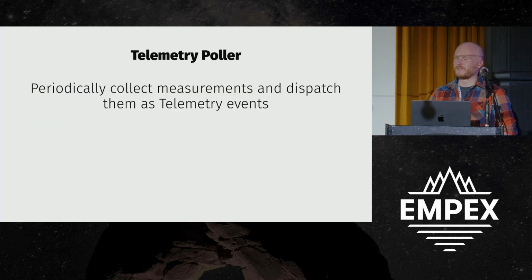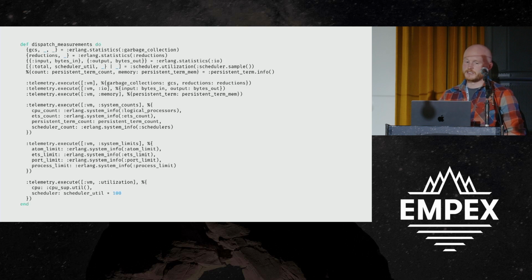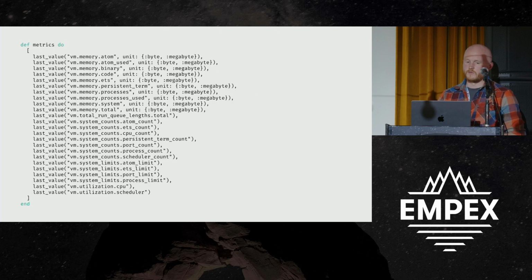For things that we want to periodically check, like CPU usage and scheduler utilization, we have telemetry poller, which is essentially just, we're going to execute a whole bunch of telemetry events on a cron. We'll inspect the things that we need to inspect, and then just emit the event off of it. And then we can define our metrics. In this case, we're grabbing everything I could probably think of that would be interesting when triaging. We run these every 15 seconds, every 20 seconds, and we can build a picture of CPU use over time, atom use over time, that level of stuff.